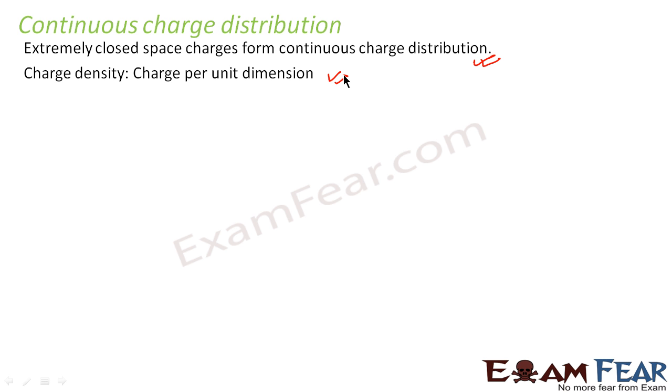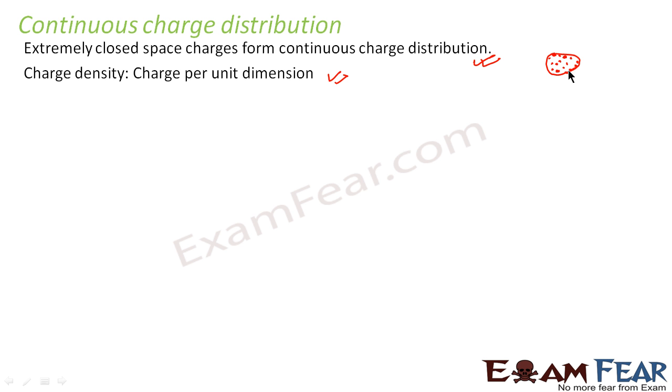Let us suppose I have charges 1, 2, 3, up to 15. These are charges which are very closely spaced together. So what do I mean when I say charge density? That means charges present per unit dimension. In this area, how closely the charges are placed is known as charge density.